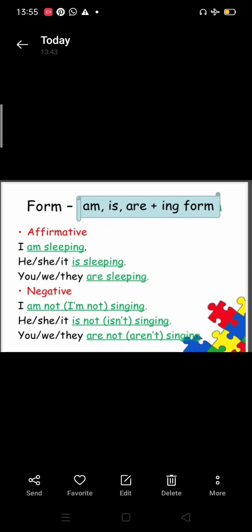Negative. When we want to change it into negative, then the formula is subject plus is/am/are plus not plus verb first form plus ing plus object. Example: I am not singing. He, she, it is not singing, or you can write he, she, it isn't singing. You, we, they are not singing or they aren't singing. We can use contractions also.